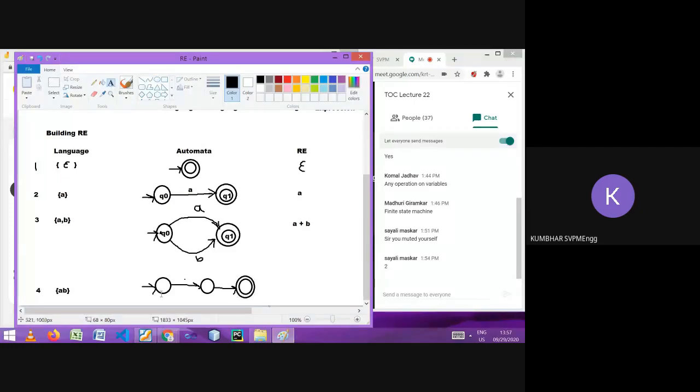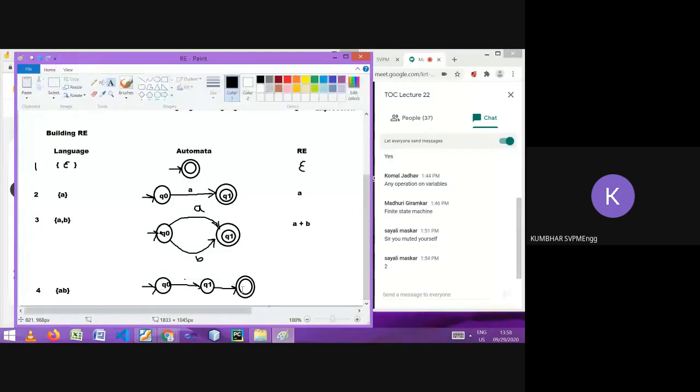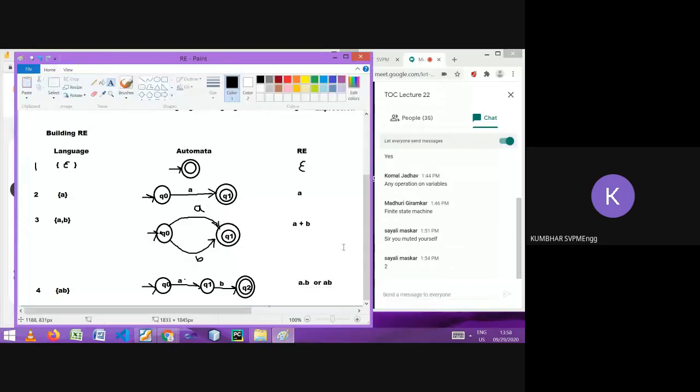Let's give names to these: this is Q0, this is Q1, and this is Q2, and these are the symbols A and B. Like this we can represent the finite automata for the language, and the same thing using a regular expression is A dot B, or simply you can write AB. AB is nothing but there is a dot between them. Fine? Do you understand till this?